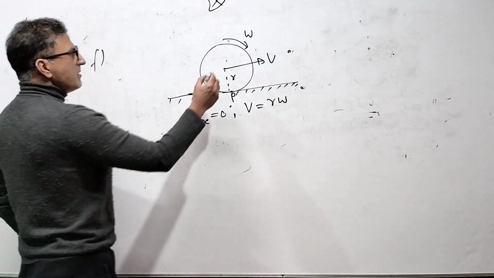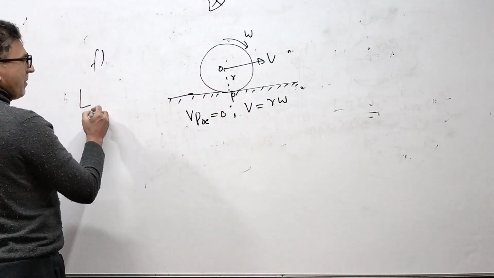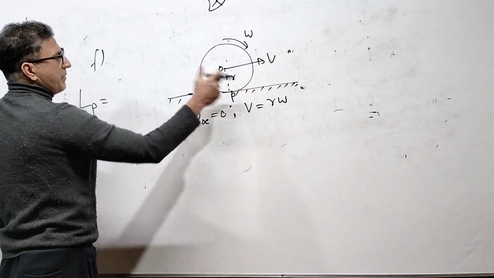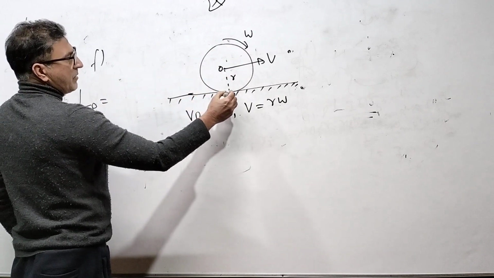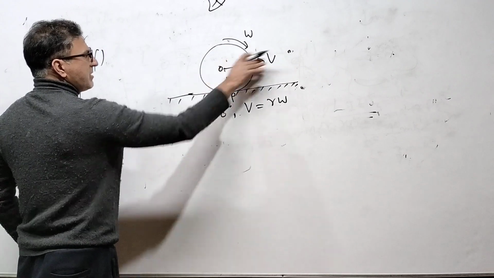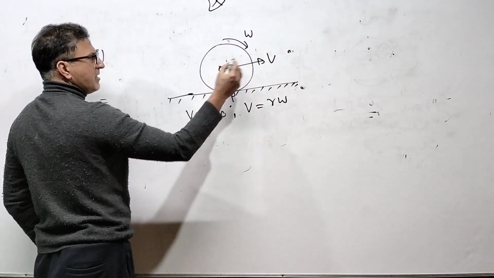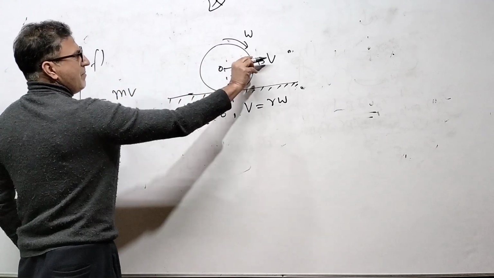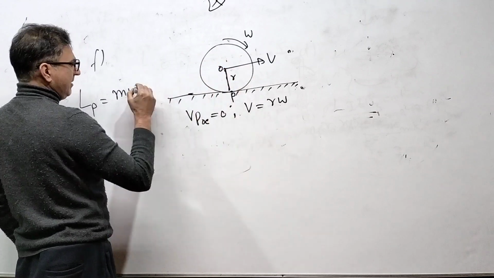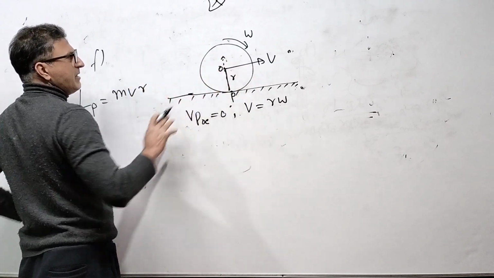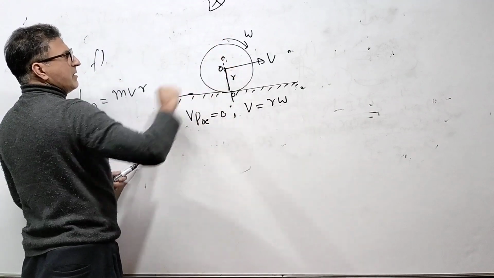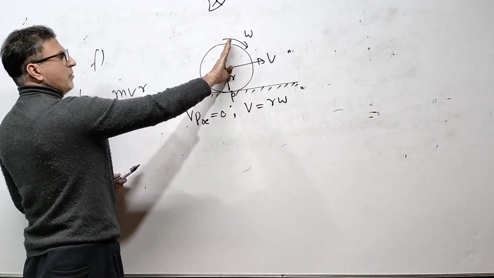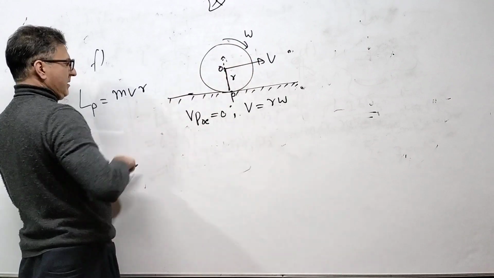My question is, it is center O. What is the angular momentum about P of this body? First of all, the velocity v, it is translating also. The body is translating in the forward direction, so it has translational angular momentum. What is that translational angular momentum? That is mv, momentum of the body, into this r. What is the direction? r cross p, inwards. R is up, and r into momentum mv, that is inwards.